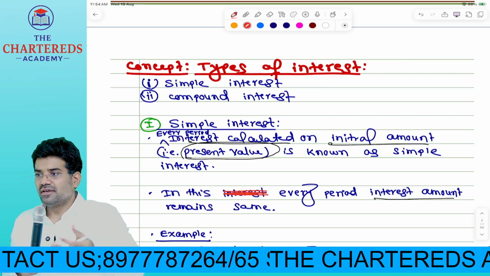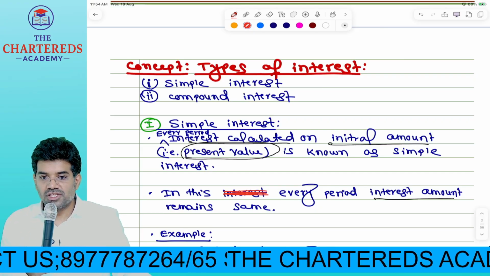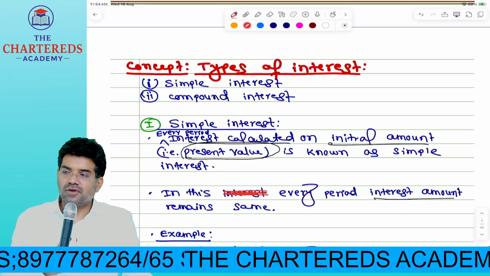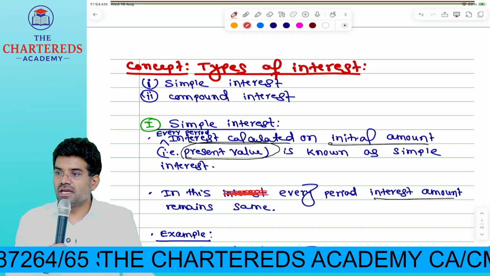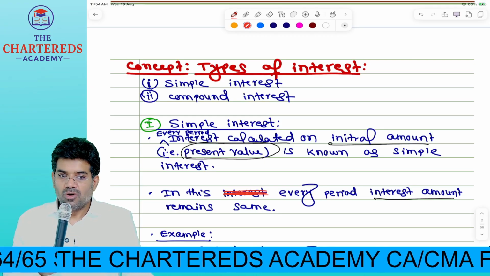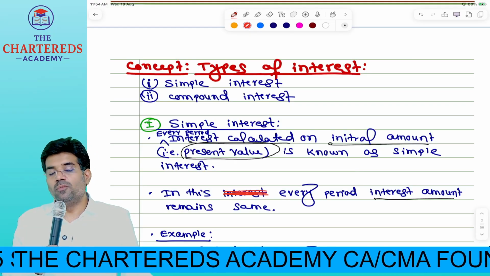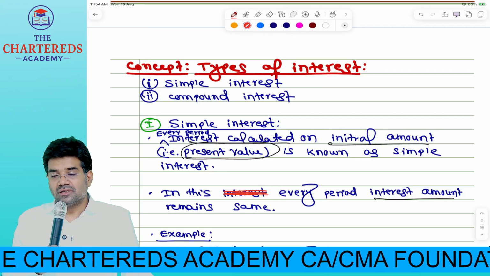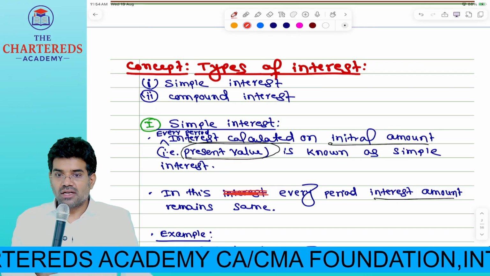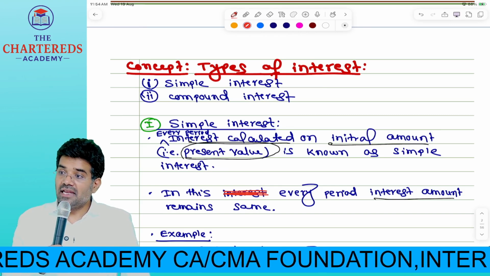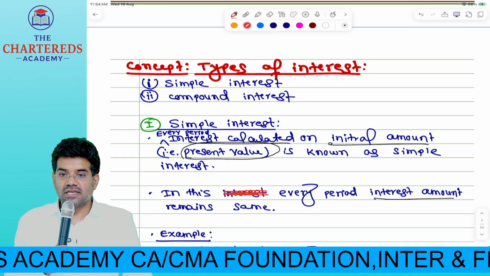Every year we calculate on original principal only. But in financial world, compounding interest is only considered. That compounding can happen once in a year, half yearly, quarterly, monthly, daily, continuously also it can happen.